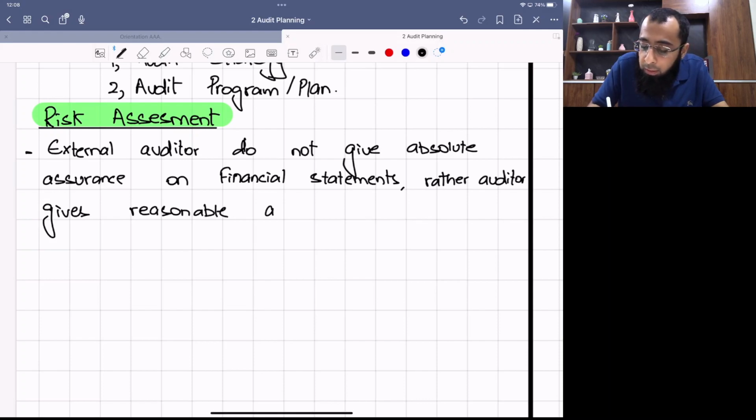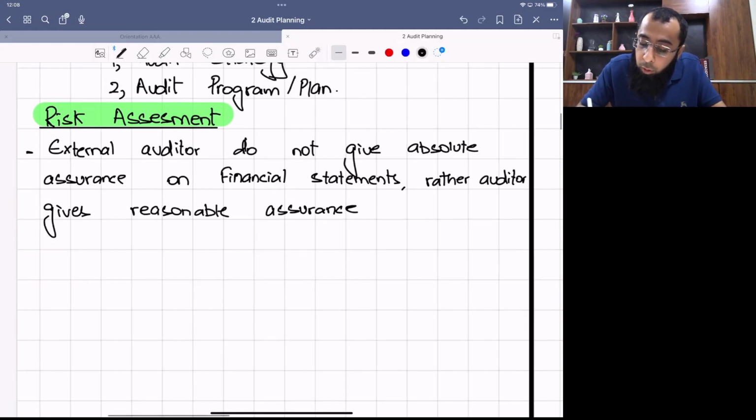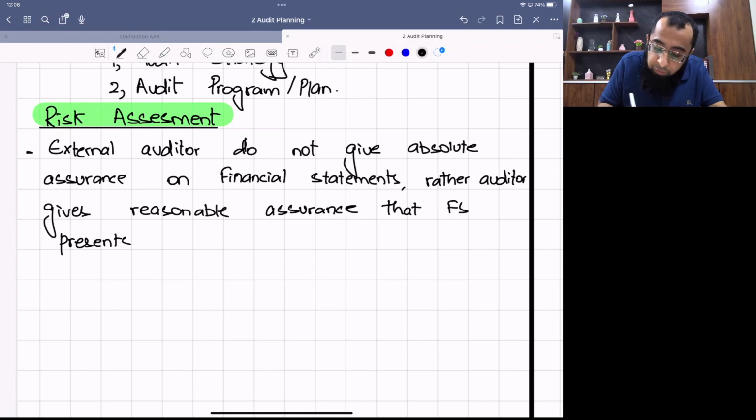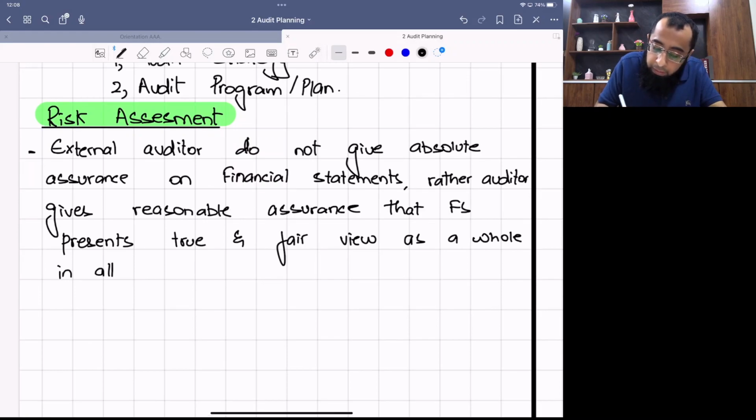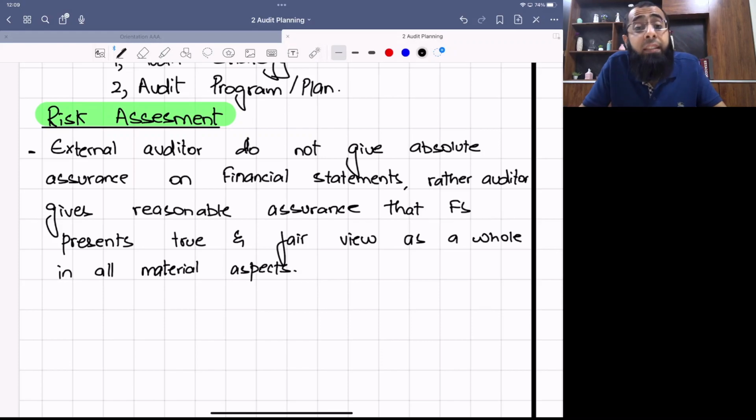Now, reasonable assurance means that you are not saying that everything is perfect. You are just giving an overall assurance. Rather, the auditor gives reasonable assurance that financial statements present a true and fair view as a whole in all material aspects. Okay, for all material aspects, you look at the materiality level. But he is giving reasonable assurance.